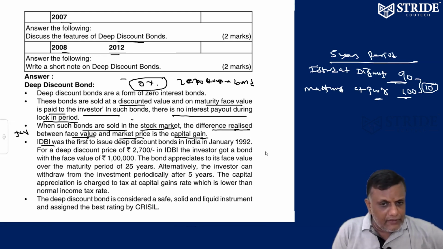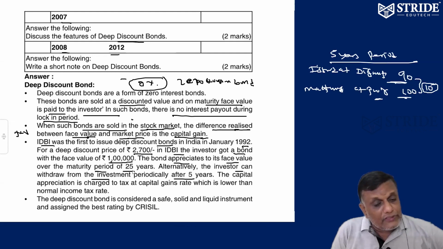Initially, IDBI in 1992 introduced these deep discount bonds. The investor got a bond with a face value of 1 lakh rupees at a deep discount price of 2,700. The bond appreciates to its face value over a maturity period of 25 years. Similarly, the investor can also withdraw the investment periodically after 5 years. After 25 years, you can repay the loan.